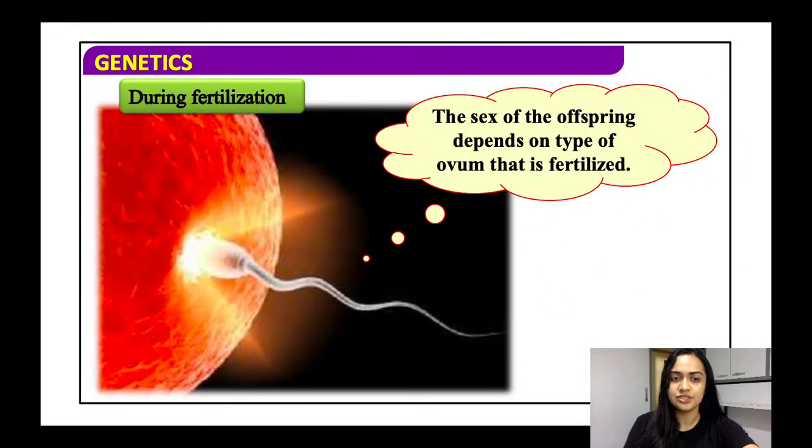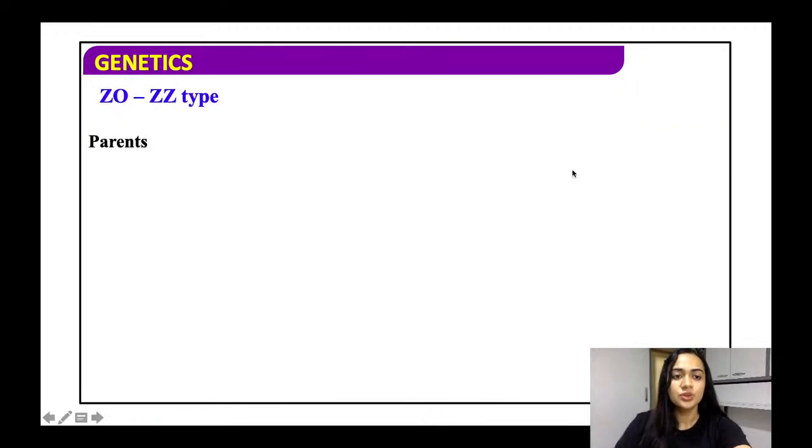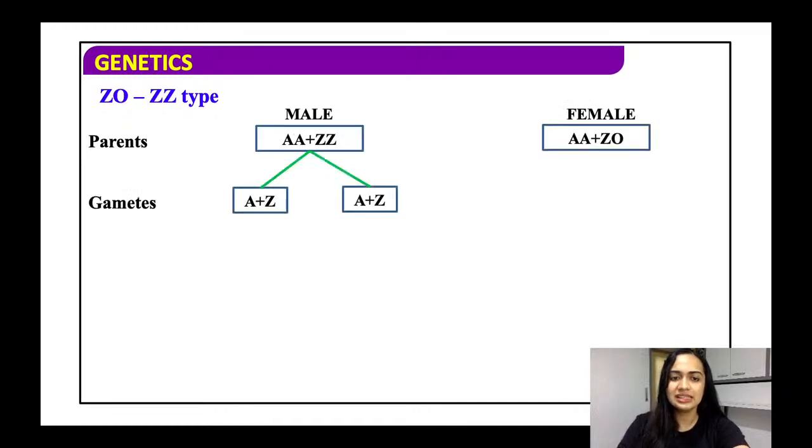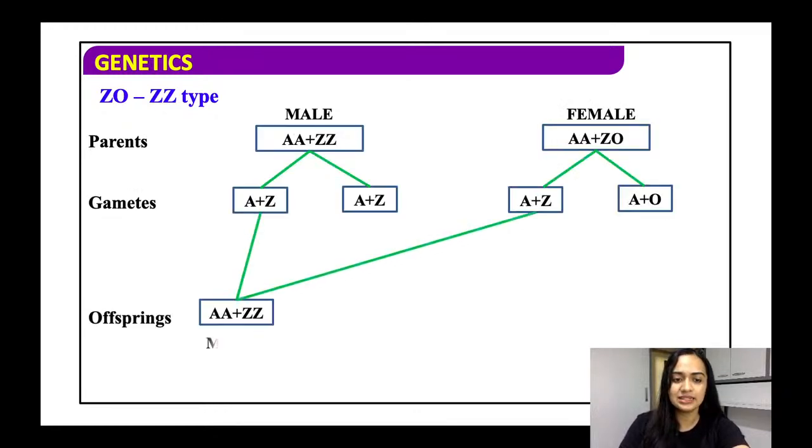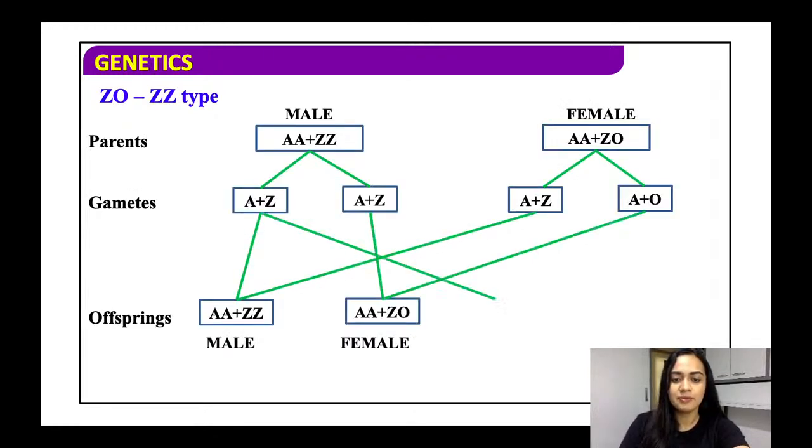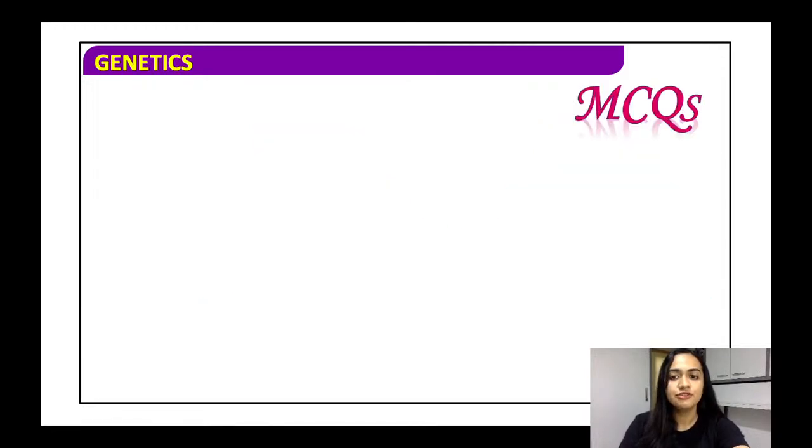During fertilization, अब क्या होता है कि the sex of the offspring depends on the ovum that is fertilized. पहले determine होता था sperm that is causing the fertilization. अब depend होगा ovum पे that is fertilized. So the ZO and the ZZ types. Again the same thing, the same slide is repeated. So देखिए यहाँ पे बनता है मेल एंड Z O के साथ बन जाता है फीमेल.